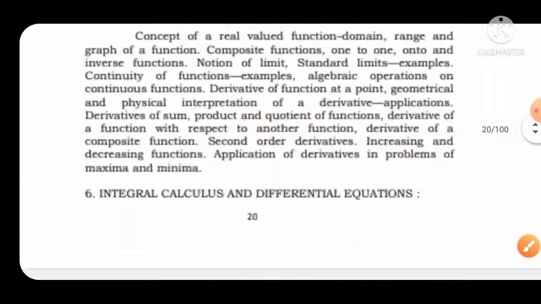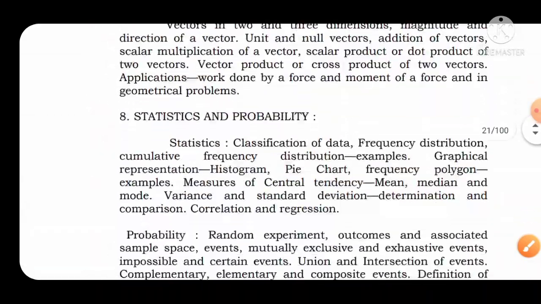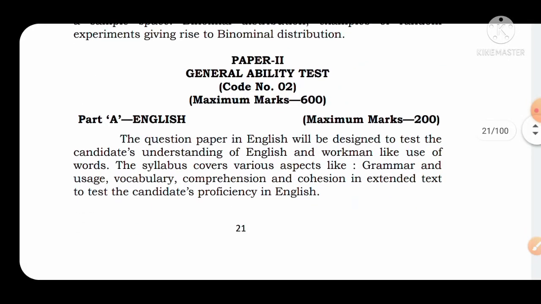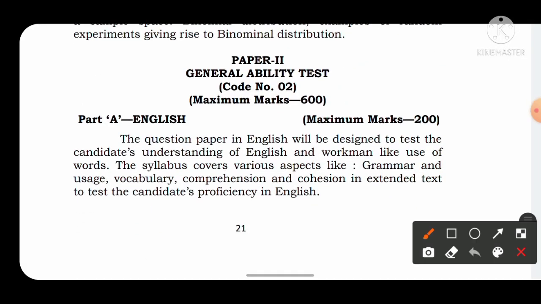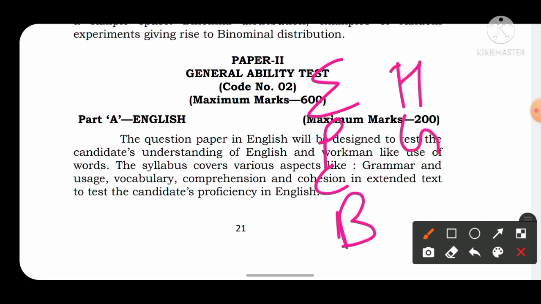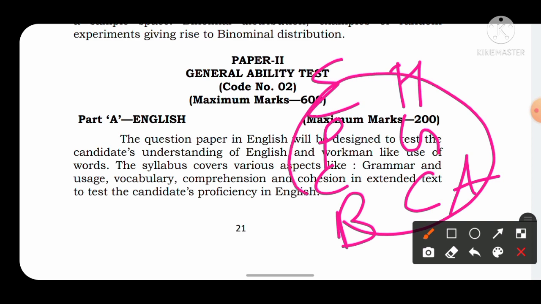So this was the syllabus of the mathematics paper, and now we will move over to the syllabus of the GAT paper. GAT constitutes around 600 marks. In GAT there are English, physics, chemistry, biology, then general studies, which includes history, geography and a few topics from polity, and at last current affairs. These are the subjects which constitute the GAT section.